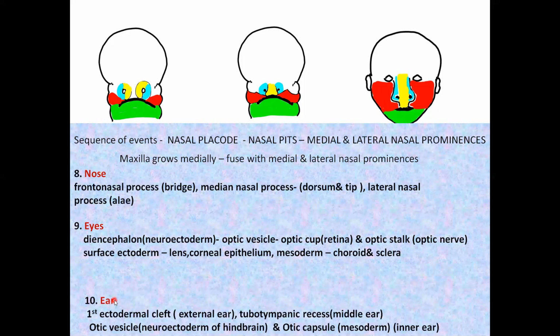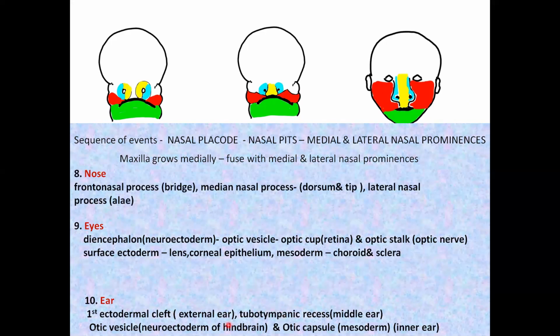The ear, we know it's divided into external ear, middle ear, and inner ear. The external ear and the middle ear, they develop in relation to the first and the second pharyngeal arches. The external ear develops from the first ectodermal cleft as well as the mesoderm of the first and the second pharyngeal arches. The middle ear cavity develops from the tubotympanic recess. The tubotympanic recess is formed from the fusion of the pharyngeal pouches of the first and the second pharyngeal arch.